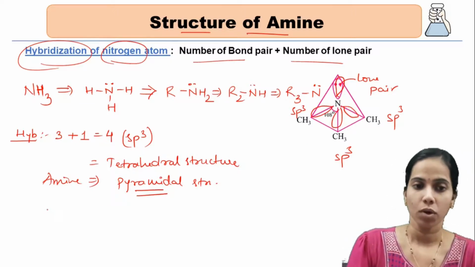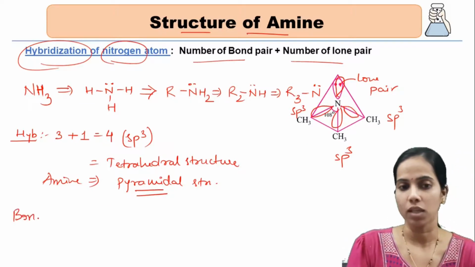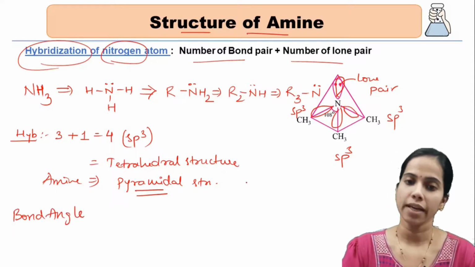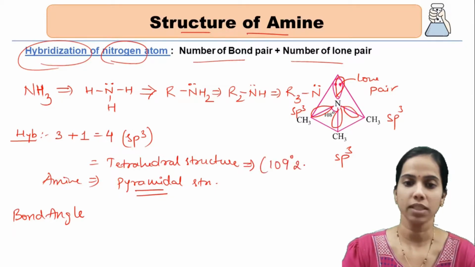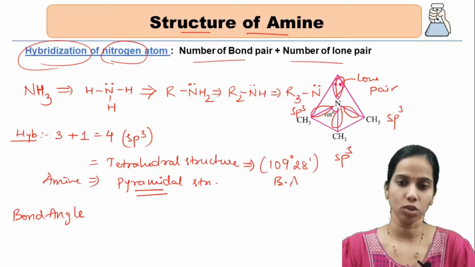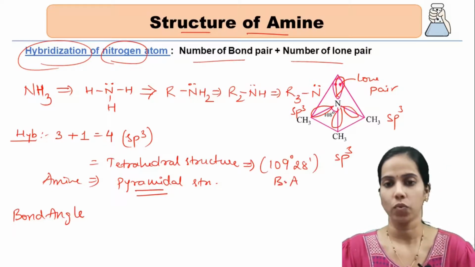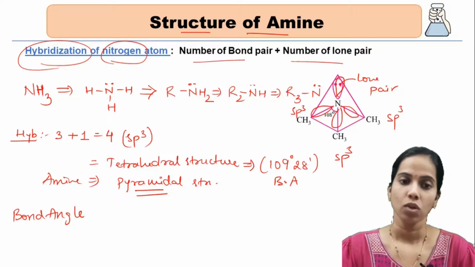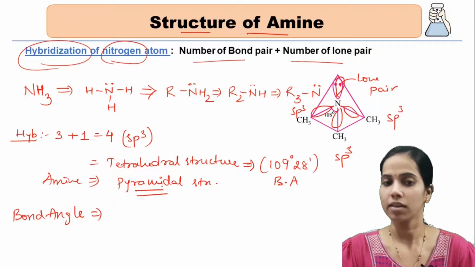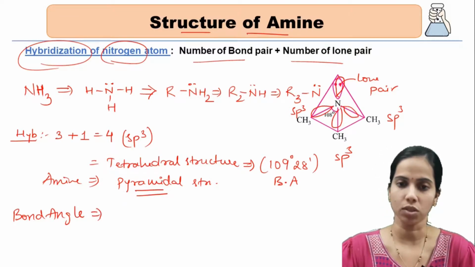Now what about the bond angle so formed? One more thing, students: a tetrahedral structure has a bond angle of 109 degrees 28 minutes. As we have already seen, amine is not tetrahedral, it holds a pyramidal structure.